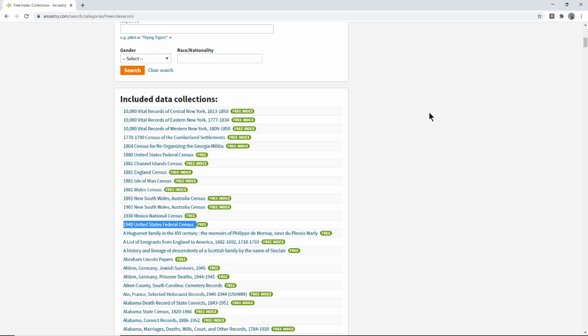If you have a friend that you think doesn't know about this, share it with them. This is a way to get more. I mean, we all go to familysearch.org for the free research. Ancestry has a bunch of free research you can do there if you just know where to look.